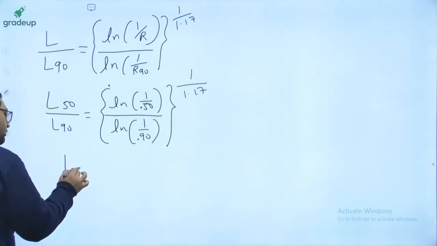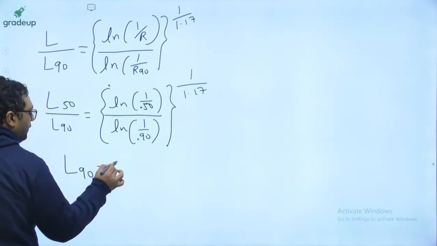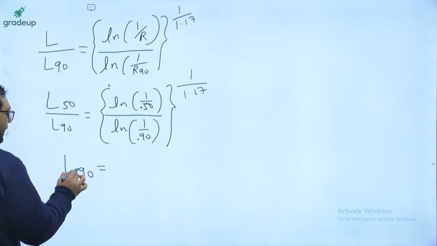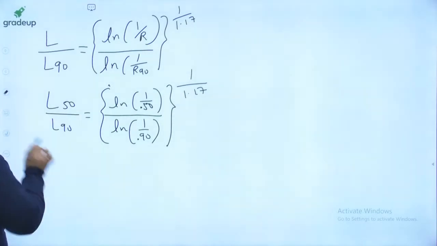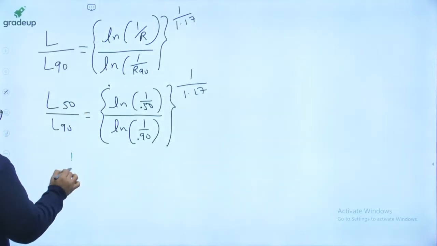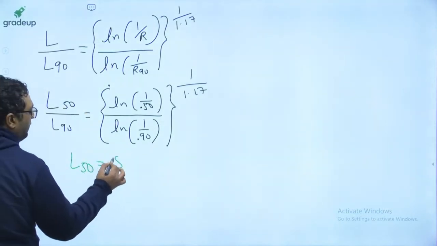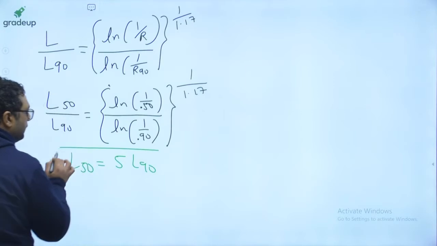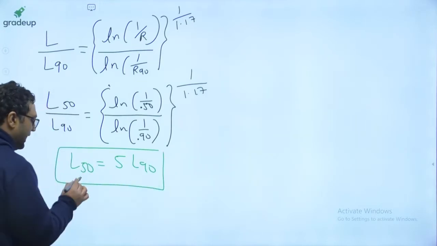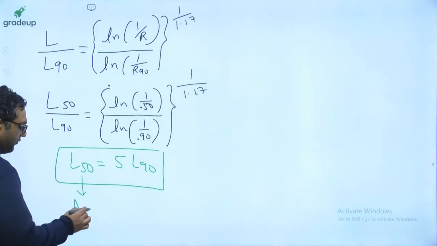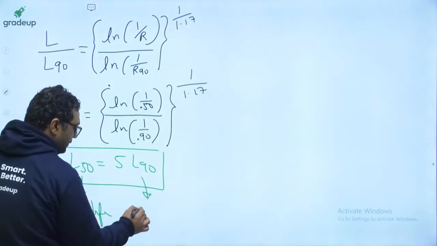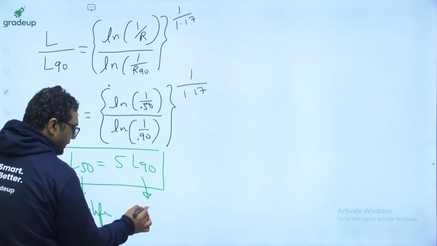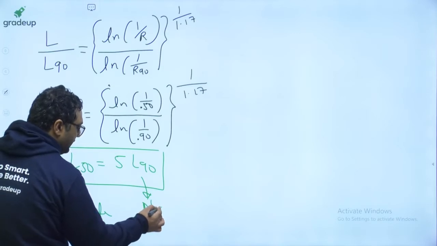From this you will get L50 to be 5 times L90. This L50 is known as average life. This L90 is known as nominal life or rated life.